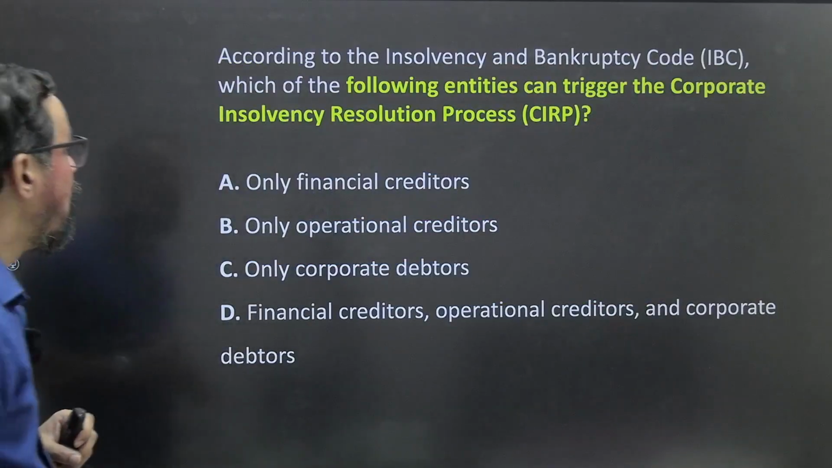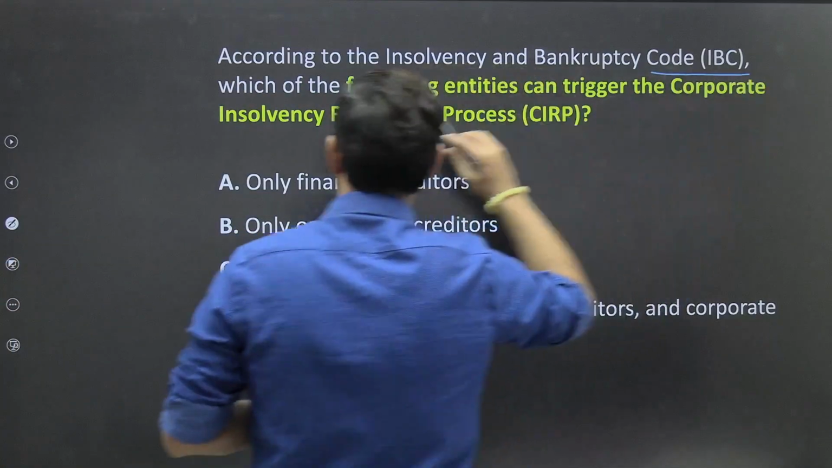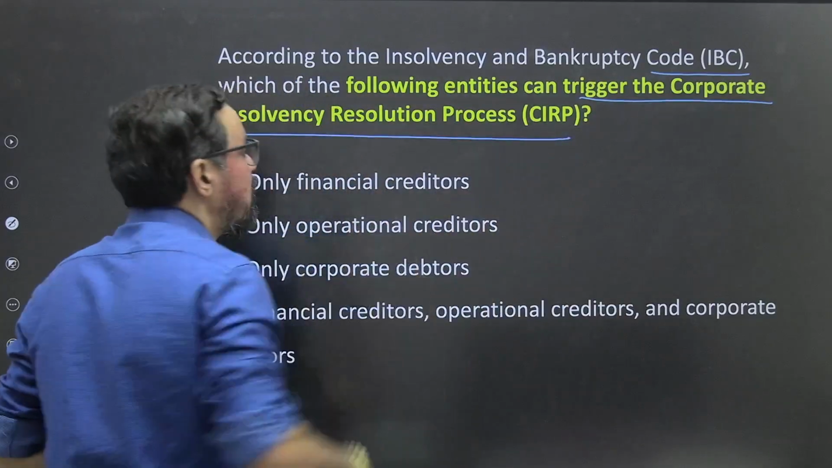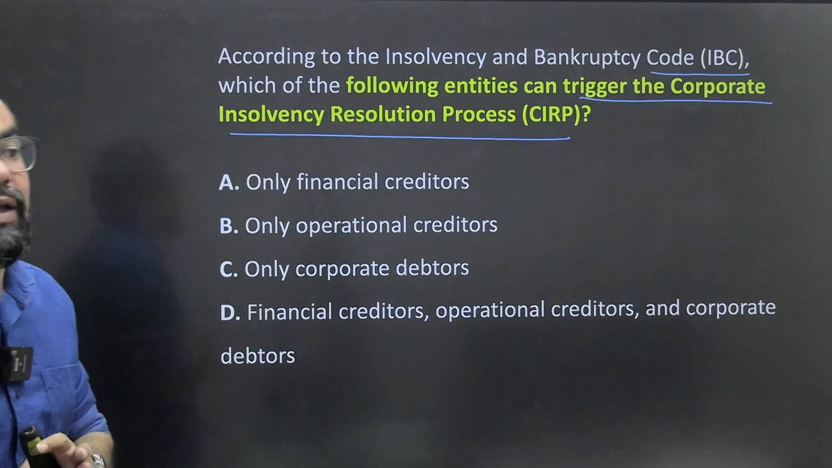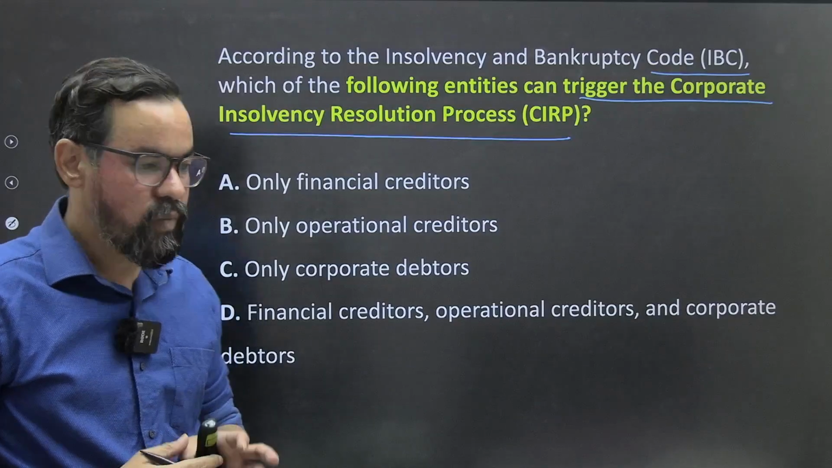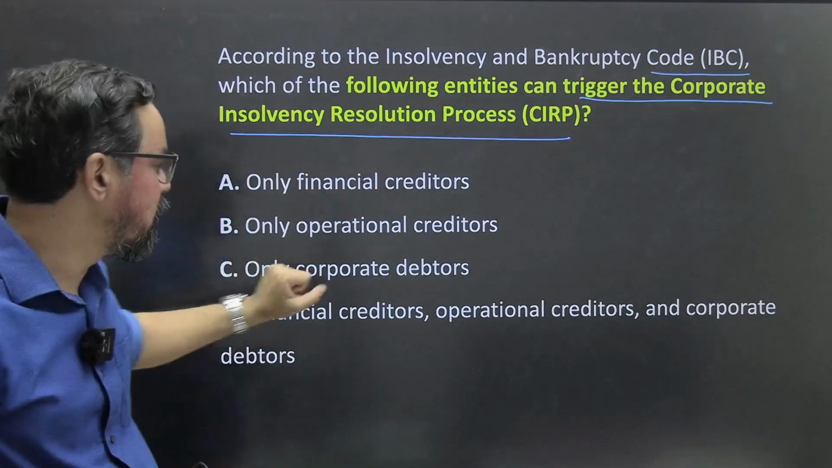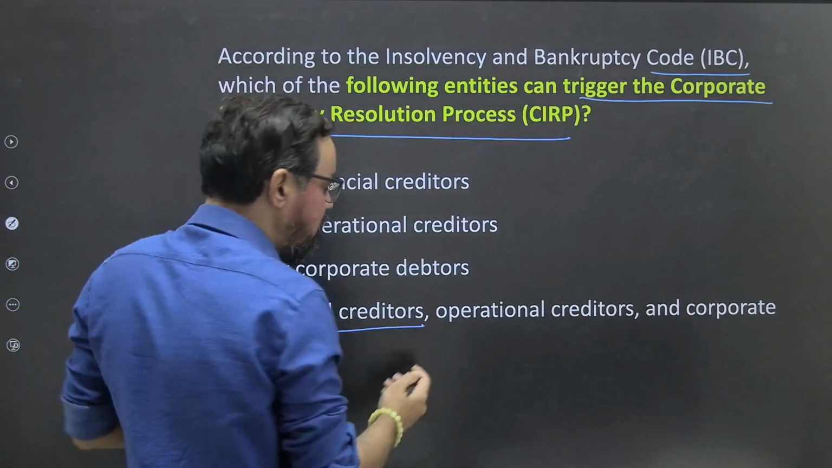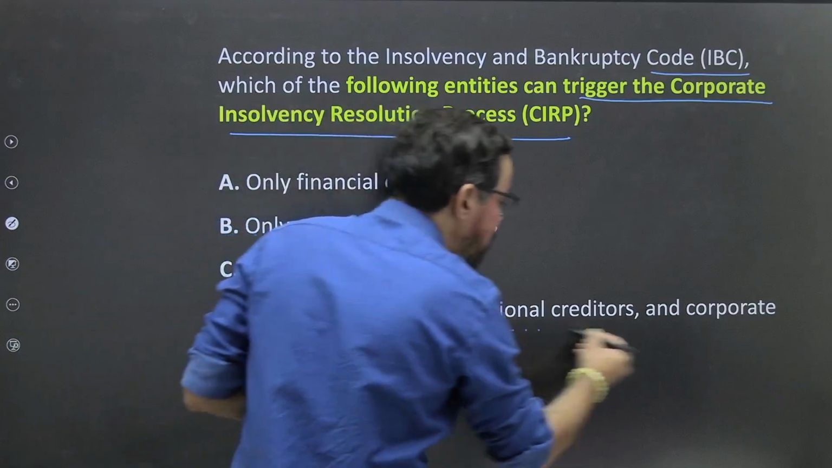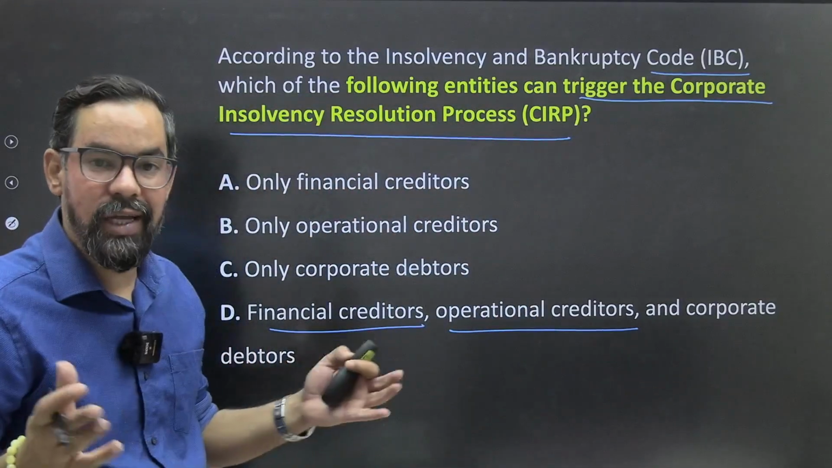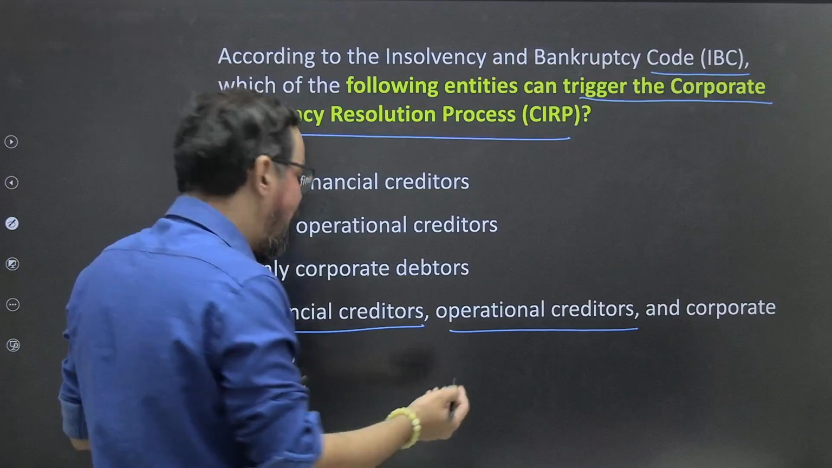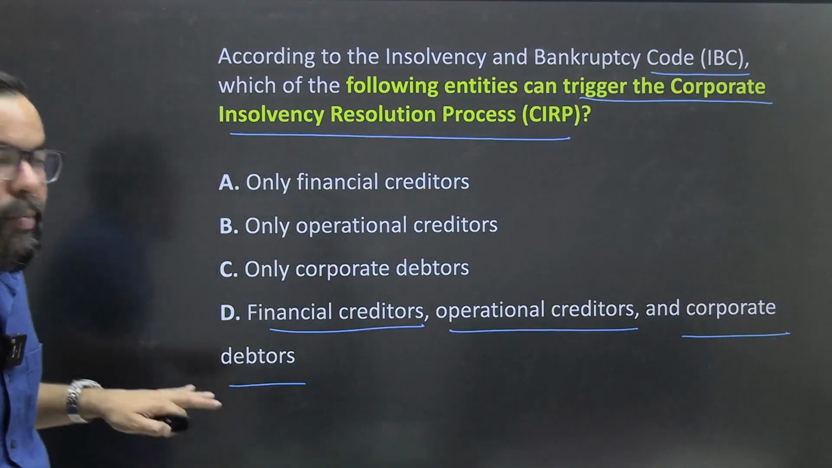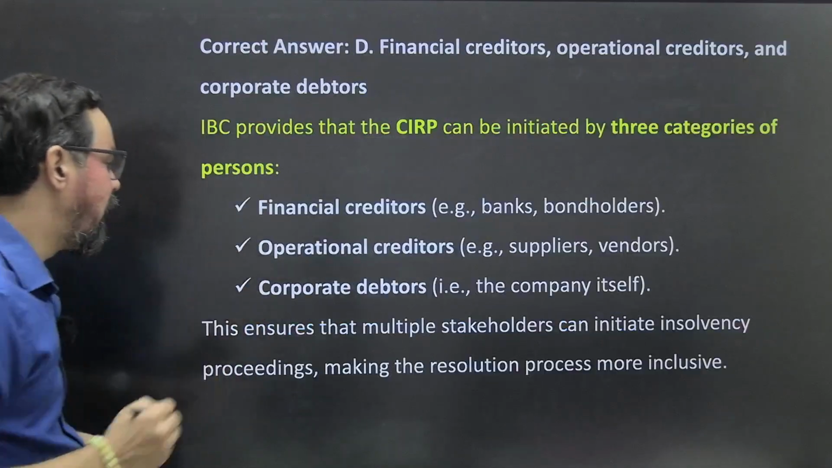Next one. According to the IBC 2016, which of the following entities can trigger the corporate insolvency resolution process? Okay, so which entity can file cases under the IBC? It can be financial creditors, yes, like banks and other institutions. Operational creditors, who are the vendors and employees even. And corporate debtors. The corporate debtor itself can also file under the IBC. So option D will be the right answer for this one.